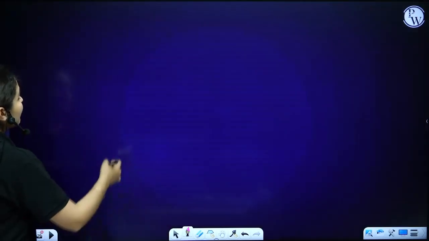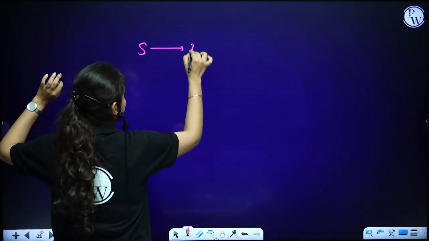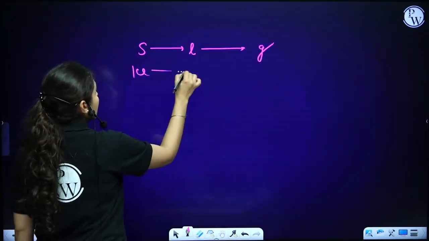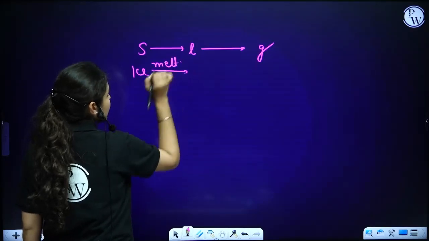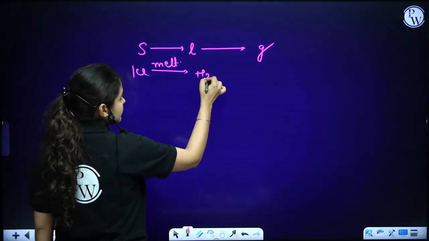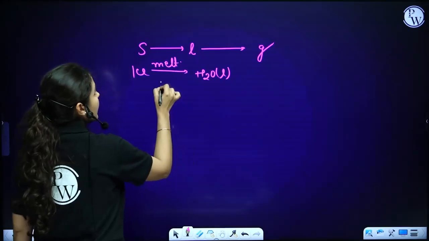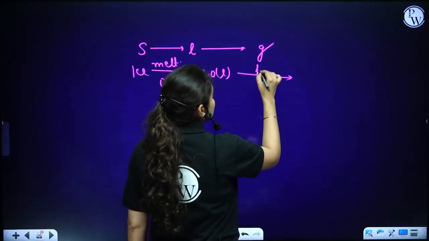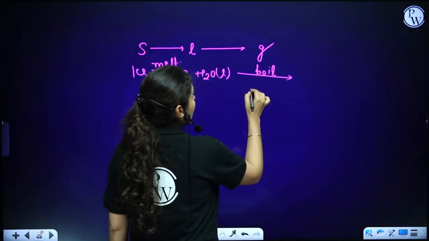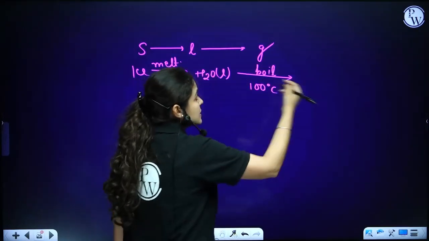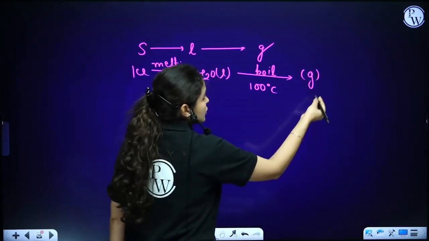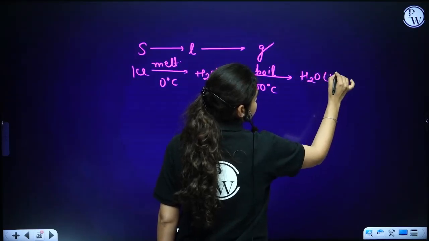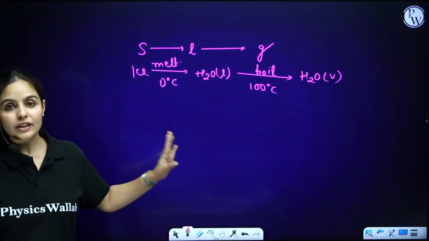See, we have learned that solid converts into liquid state and liquid converts into gaseous state. Ice starts melting into water, which is liquid, at 0 degrees Celsius. Liquid starts boiling at 100 degrees Celsius and converts into gaseous state, which is water vapors. Correct? Till here we have learned.